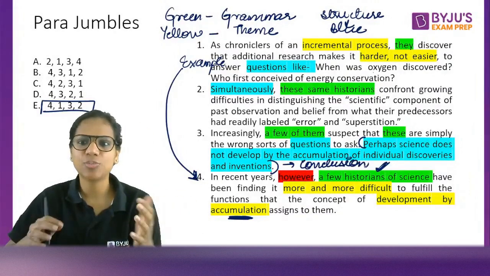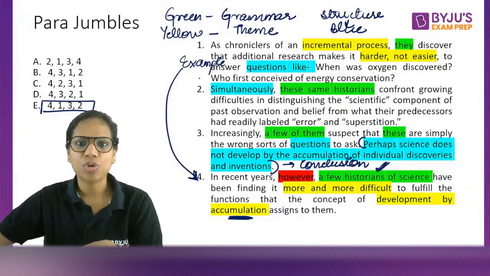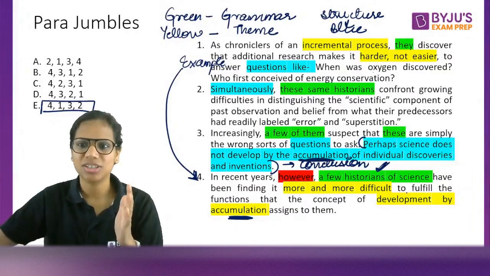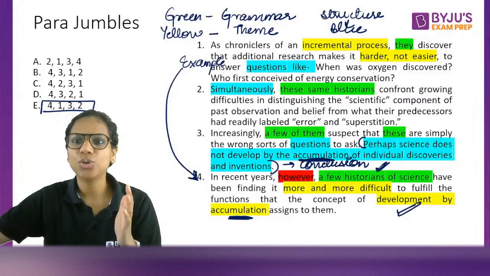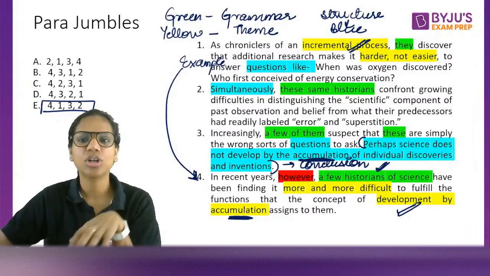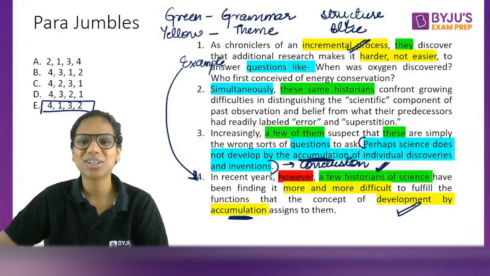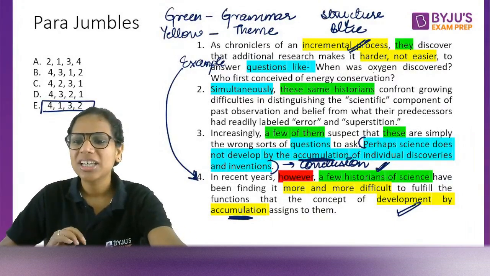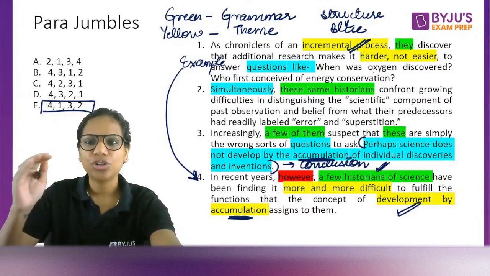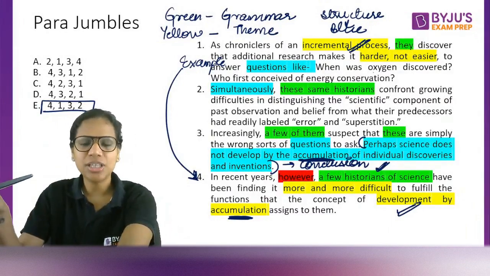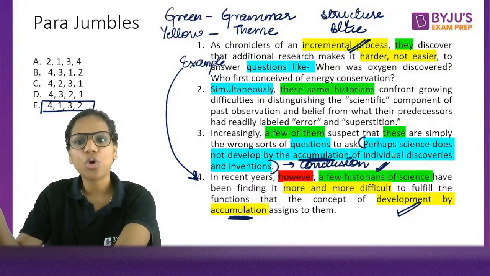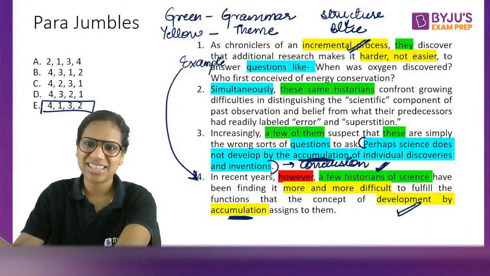So what have they realized? That probably from this problem 4 and 1, they have realized that perhaps science does not develop by accumulation. Because they are having so much difficulty explaining with accumulation, they concluded, perhaps science does not develop by accumulation. Right? So I hope this makes sense to you. I wanted to show this to you very comprehensively. This is also something that we did yesterday in our 3 p.m. session. So you can watch for more examples, for more questions. Right?